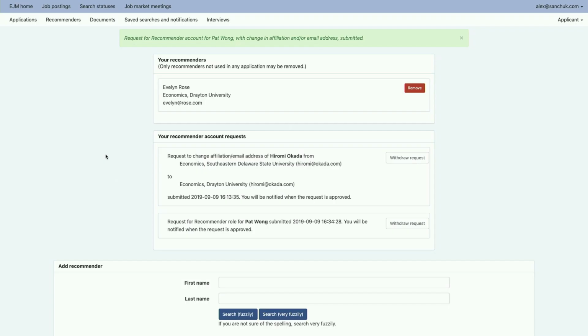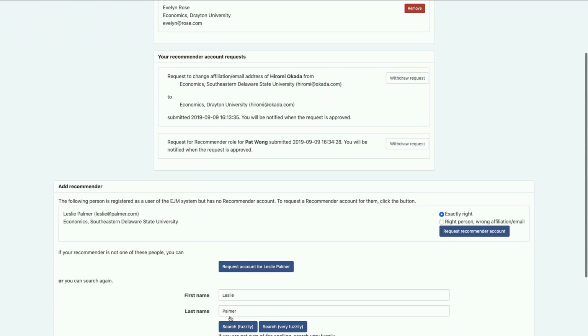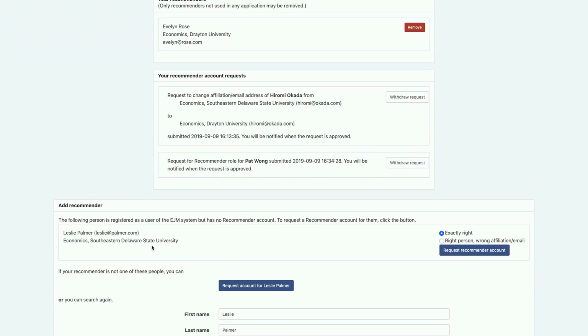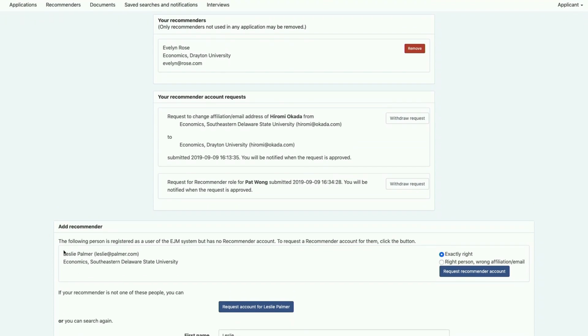Okay, let me go through another case. A person named Leslie Palmer. So suppose we want to add Leslie Palmer as a recommender for Alex Sanchuk. As we had before, we're going to see now a list of people in the system who have the name Leslie Palmer, and there's just one, a fictitious person at this fictitious Southeastern Delaware State University that we saw before.